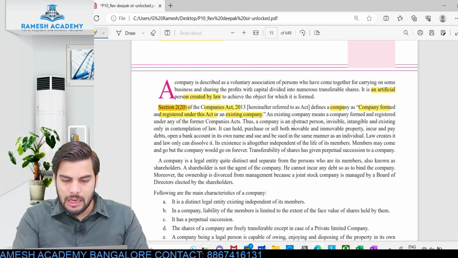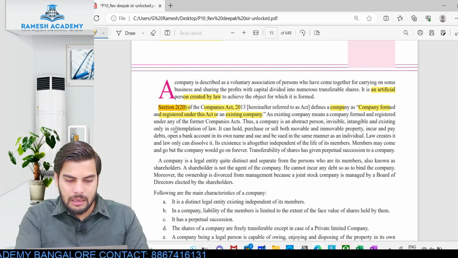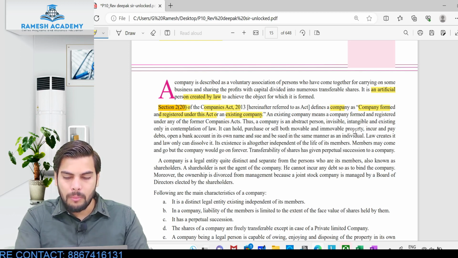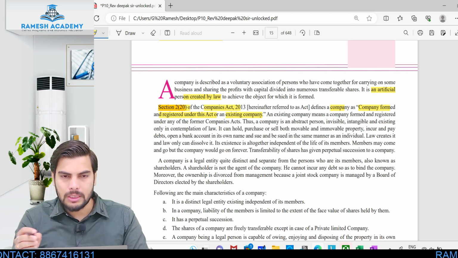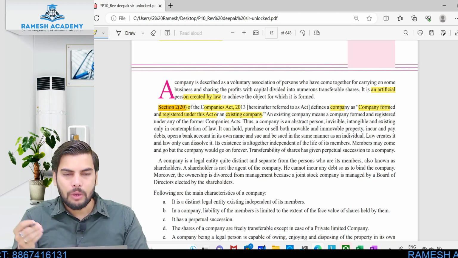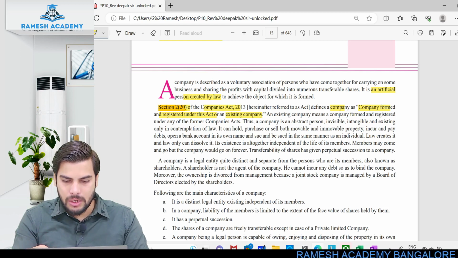Okay, so thus a company is an abstract person, invisible, intangible and existing only in the contemplation of the law. It can hold, purchase, sell both movable and immovable property or assets. Remember I told you, once a company is registered, it has its own existence in the eyes of law. If it wants to purchase any asset, whether movable or immovable, it can do so.